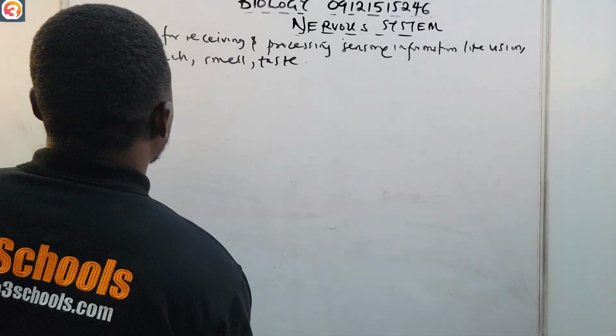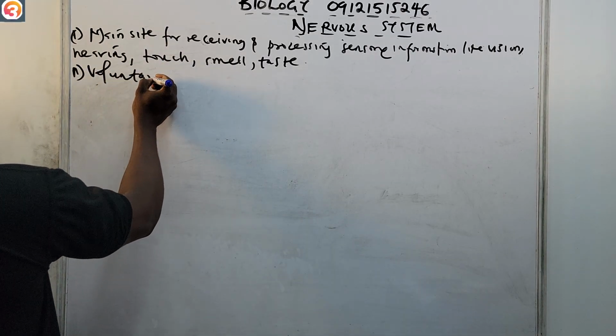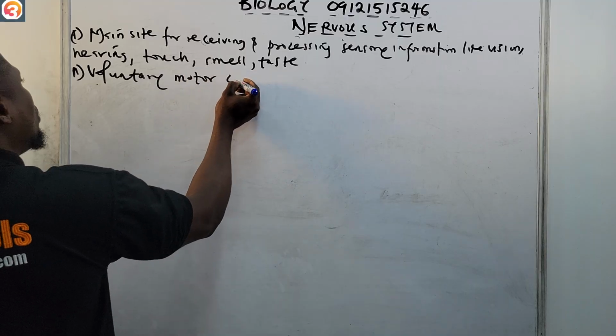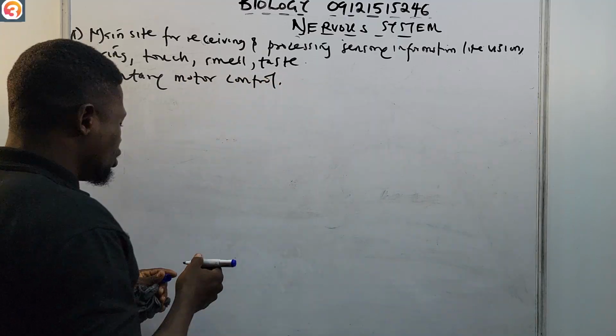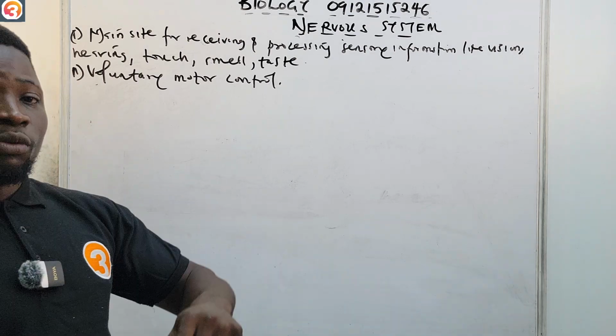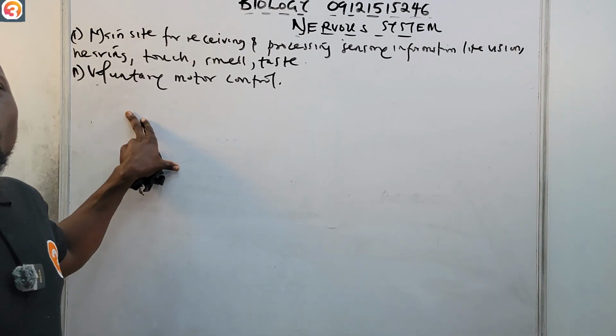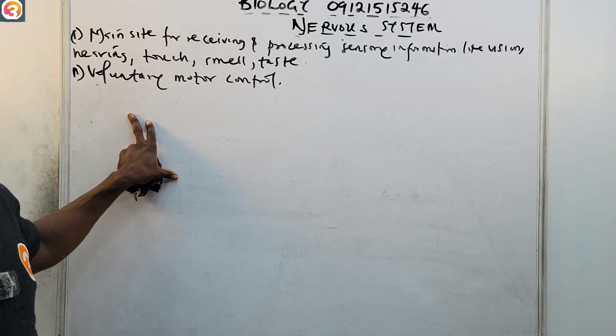Also, another function is voluntary motor control. Okay, so any voluntary action, like you want to walk, you want to move from place to place, all of this is processed in the forebrain.